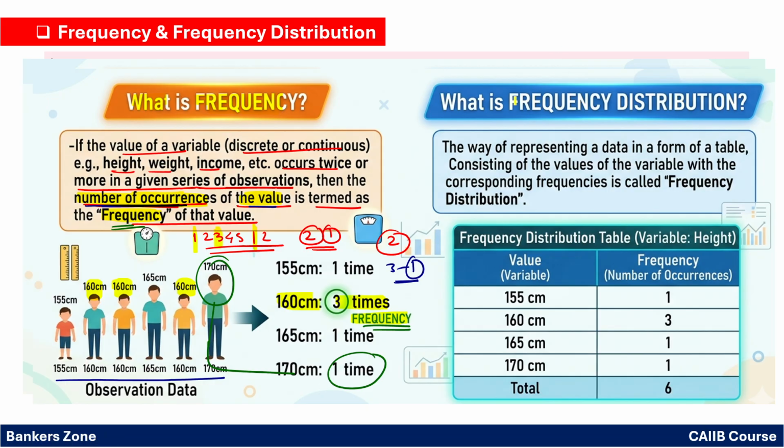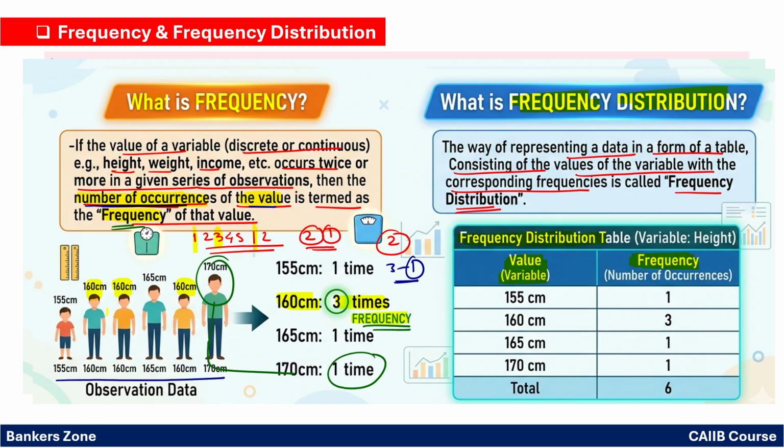Now, what do you mean by frequency distribution? Frequency distribution is the way of representing the data in the form of a table consisting of the values of a variable with the corresponding frequencies. If you prepare a table, very simple, with the variable or the value and you plot it against the frequency, that table is nothing but the frequency distribution. The value and corresponding frequency are written in the table we have prepared.